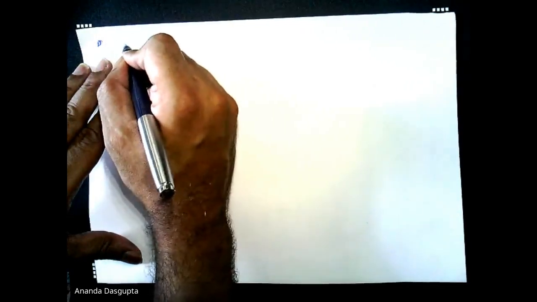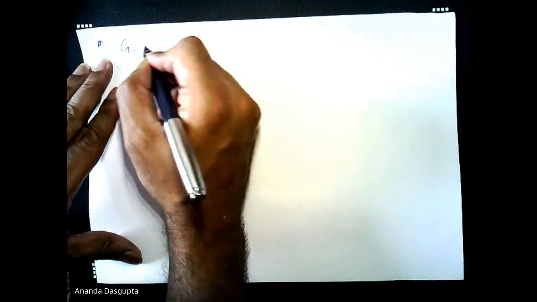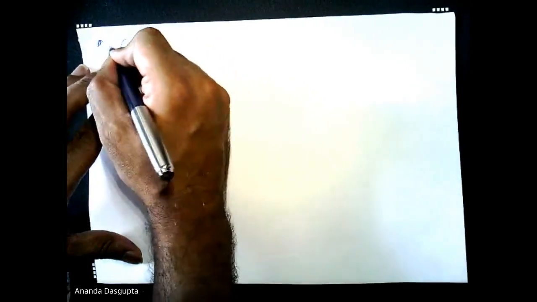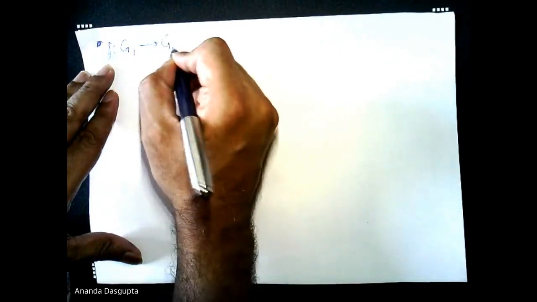So next comes, so we have covered groups and subgroups. We also need to talk about maps between groups. So you have two groups, G1 and G2, and you will map F from G1 to G2.